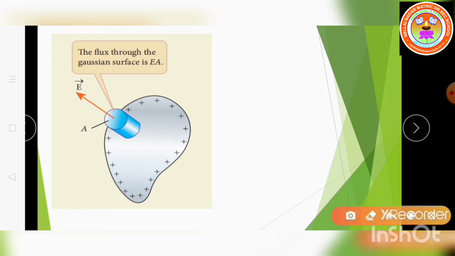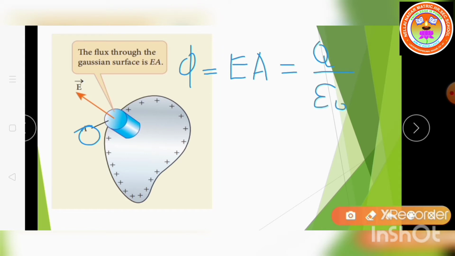According to Gauss law, we can write phi is equal to the closed integral of E dot dA. What is the area given? The total area is given as A. So instead of the closed integral of E vector dot dA vector, I can write the answer as EA. So EA is equal to Q enclosed by epsilon naught. What is the charge enclosed in the Gaussian surface? That is Q equal to sigma into A, because we know that surface charge density is charge per area.